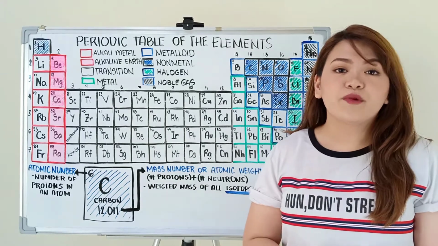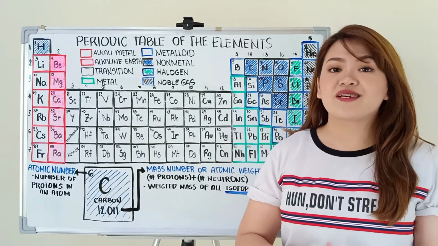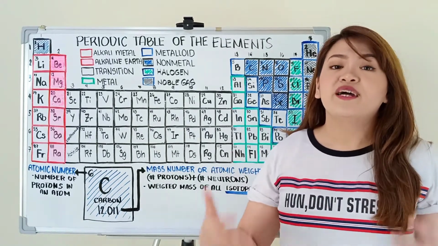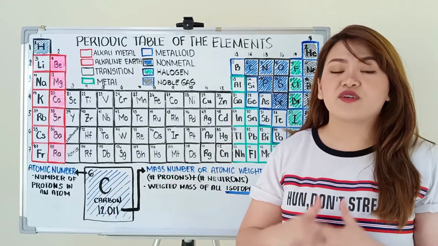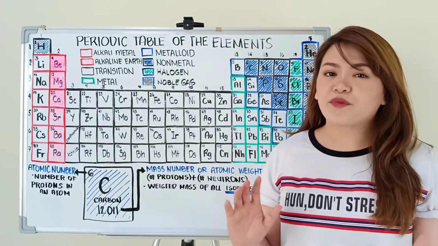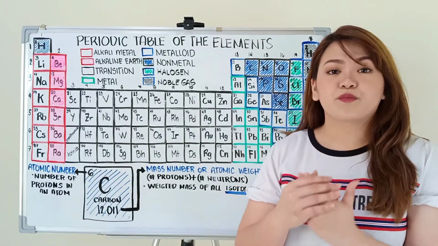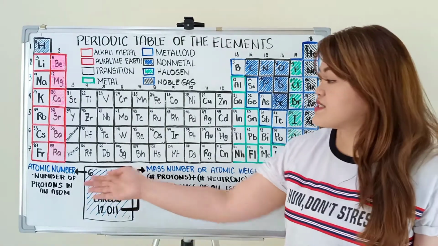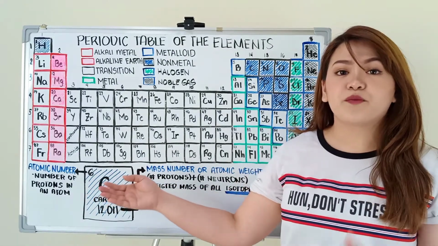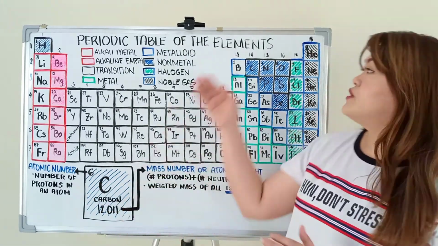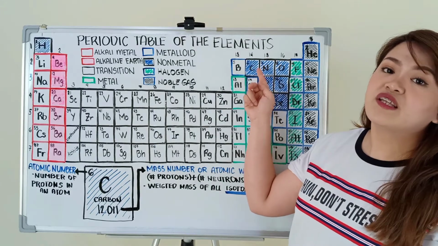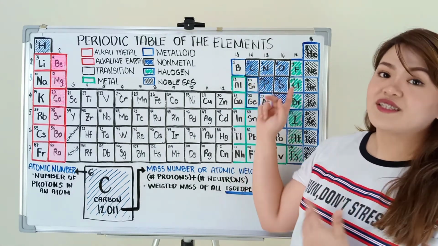So atomic number represents the number of protons inside the nucleus of an atom, and this is very specific to each element. Meaning, yung number na to hindi nagbabago. So for carbon, may 6 siya na protons, so atomic number 6. Pag nagdagdag tayo ng isa pang proton, then the atomic number will be 7, and iba na yung dinidenote ng element, which is now nitrogen.